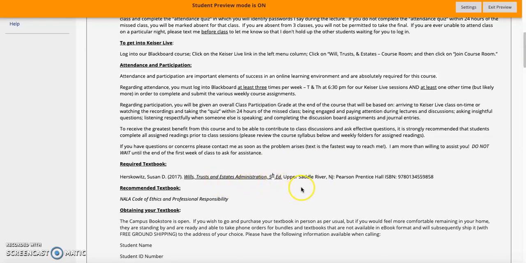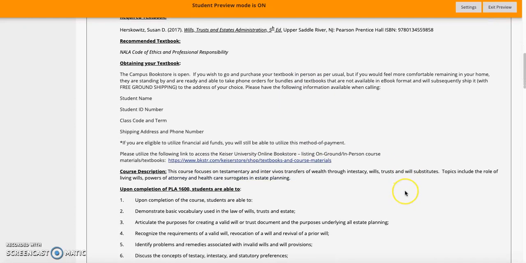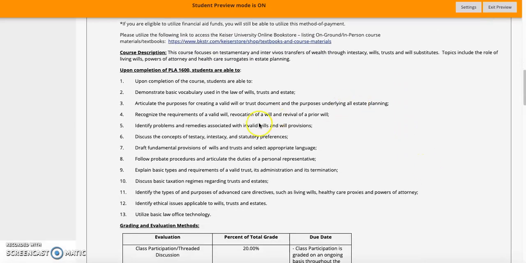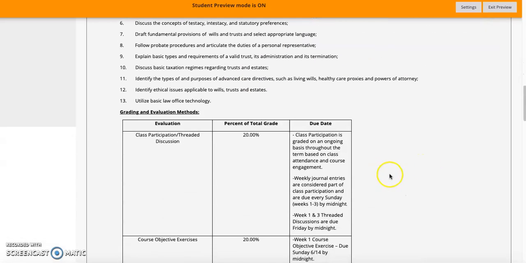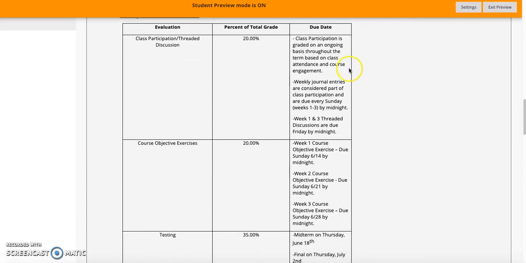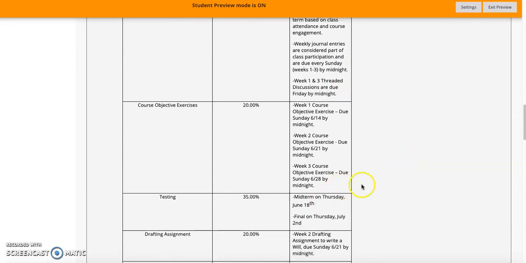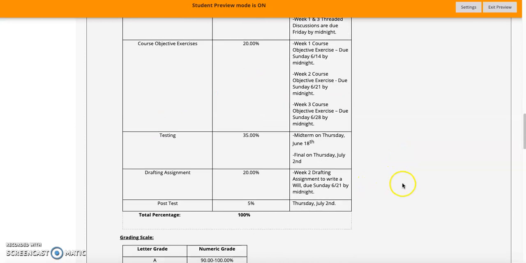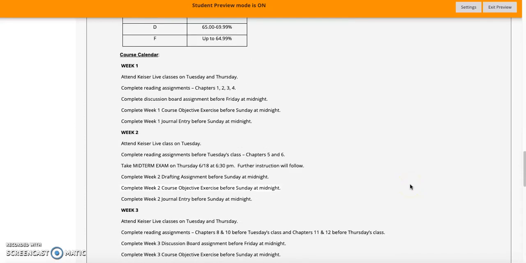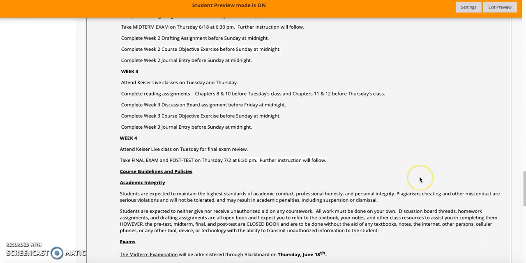Here's the textbook we're going to be using this term, as well as how to obtain your textbook. If you have any questions about that, reach out to me as soon as possible. These are some of the goals of the course. Obviously, the breakdown of your grading and evaluation methods is going to be here. You can see I put up all the various assignments, their due dates, and the percentage of your grade that they encompass. And then I have broken down our course calendar, week 1, week 2, week 3, and week 4.